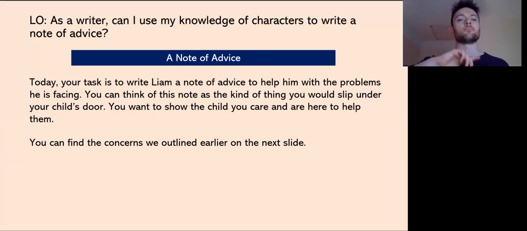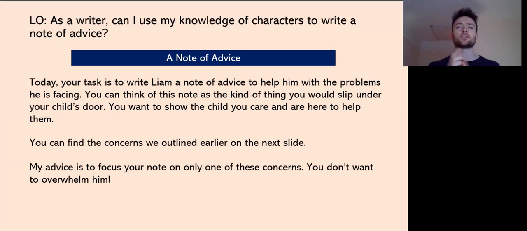Now, you remember the concerns we found out earlier? I'm going to bring them through, okay? And you're going to use one of those. My advice for you is to focus on only one of them, okay? This is for two reasons. One of them is because you don't want to overwhelm someone, okay? I'm sure we've all been in situations before where someone's giving you advice and they just start reeling off list after list, and you just think, whoa, this is too much, okay? But the other reason is because it will help you focus your writing, and it will help you utilize the structure that I'm going to give you, okay? That's going to give you the best shot of succeeding at this task.